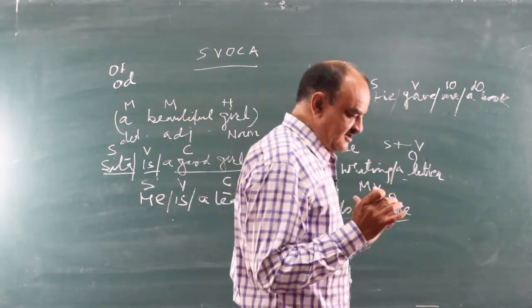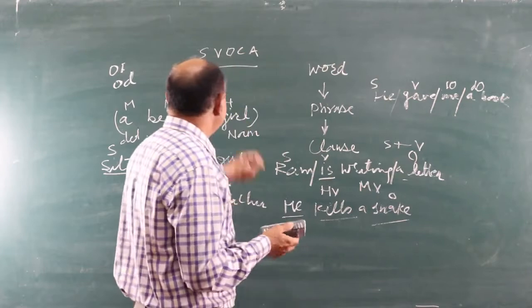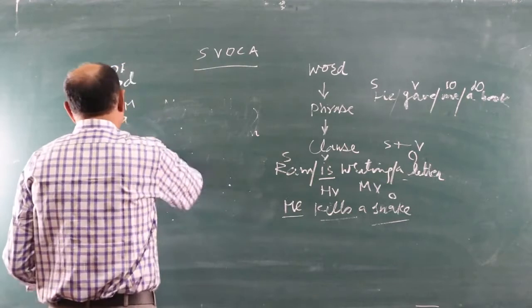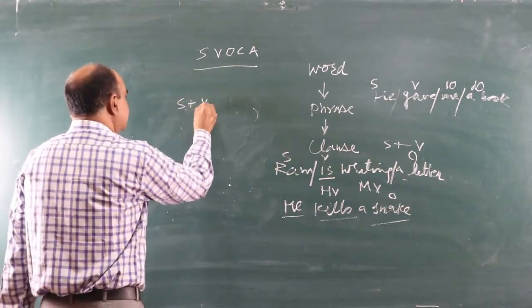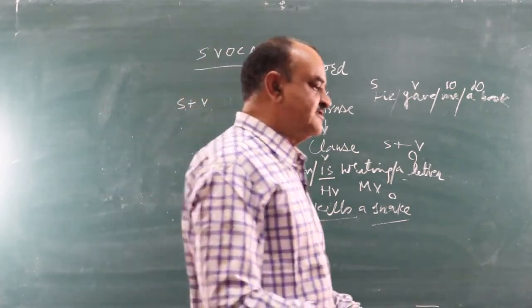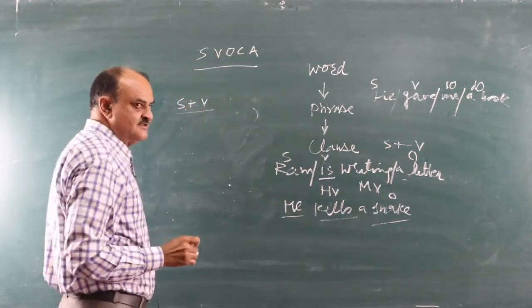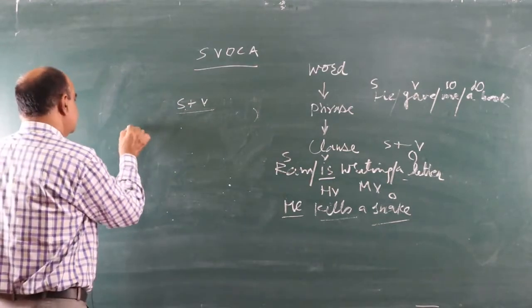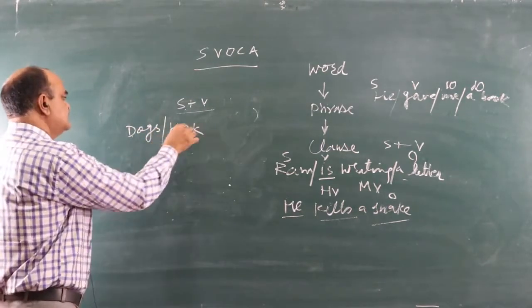Now the question arises, how can we frame sentences, how can we make correct sentences following this pattern SVOCA? Let me tell you that the basic requirement of a sentence is S plus V. If there is no verb, it cannot be a sentence. A verb is necessary to make it a sentence. Otherwise, it will be a phrase, such as dogs bark.